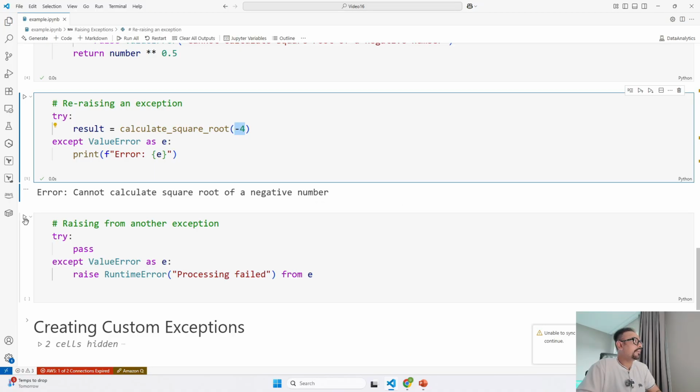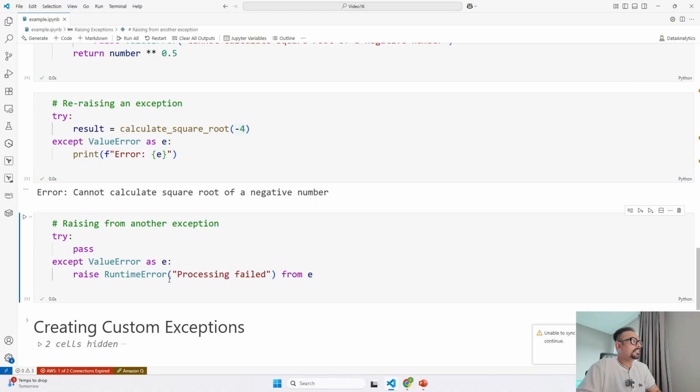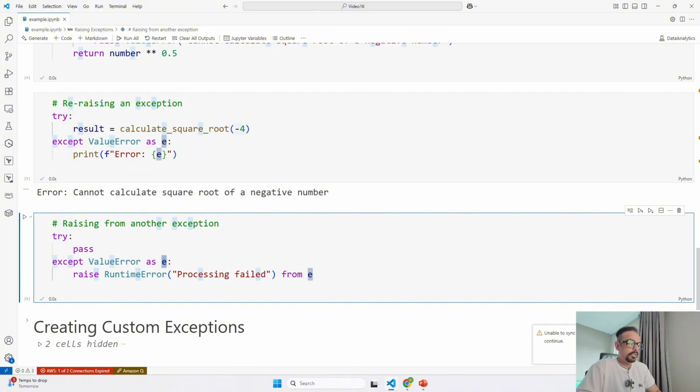So if I run this, it has taken the value error and converted it into a new runtime error saying that processing failed as part of the exception which has been received over here. So this is known as exception chaining. This is an advanced concept. Maybe in our future videos, when I implement it in real time, you will understand it better.